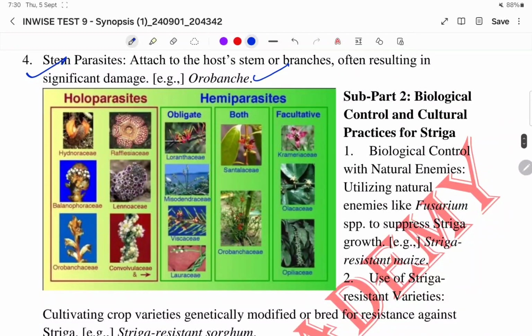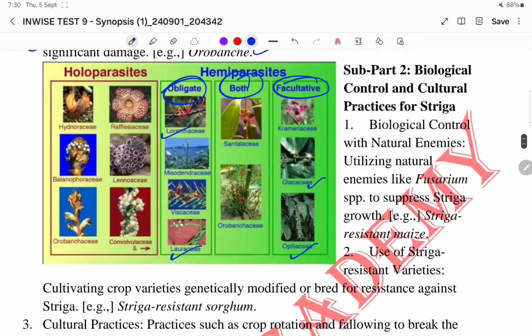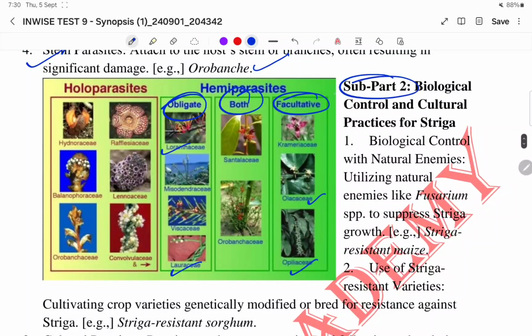And also a specific classification like obligate and facultative. Obligate, like Loranthaceae, Lauraceae, like that. Then facultative, Wallacea, Opilaceae. So these are the examples. Then the next part of the question we have asked with respect to striga, right?